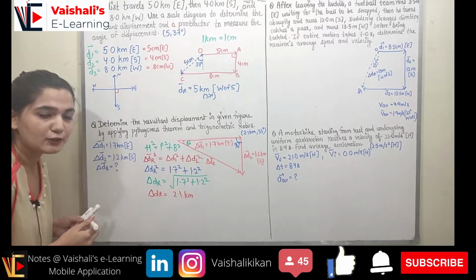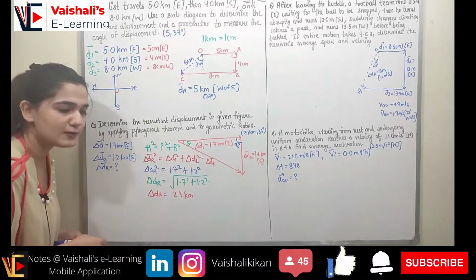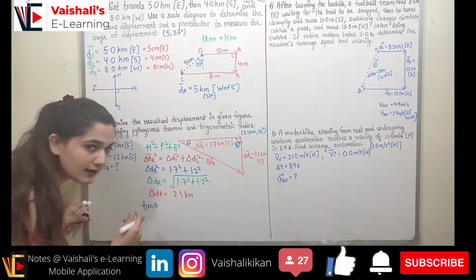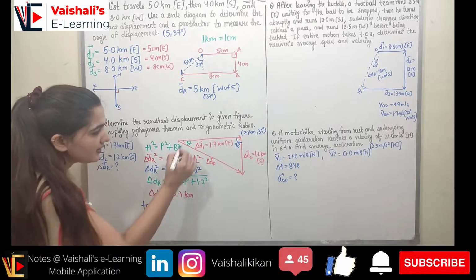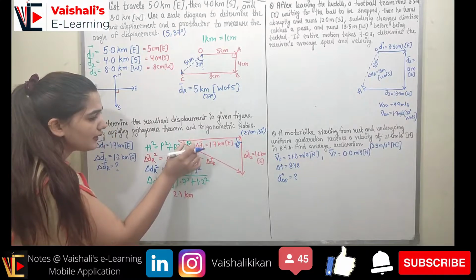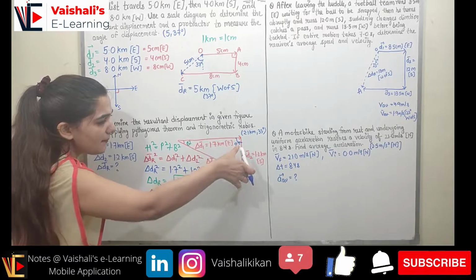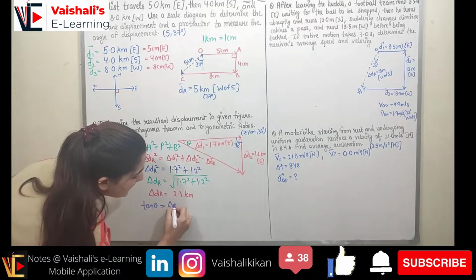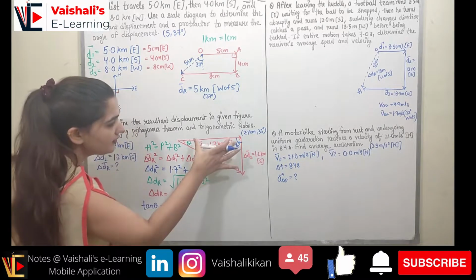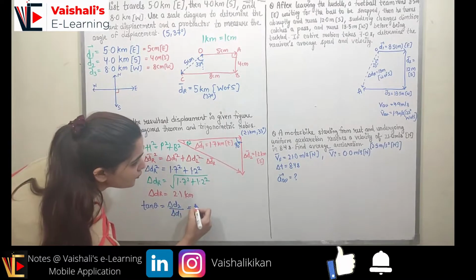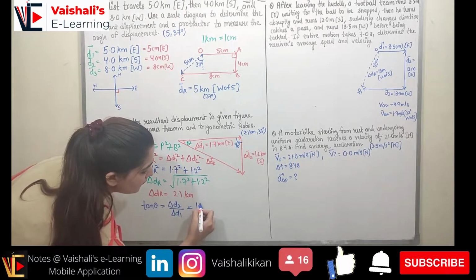So this is the magnitude. We should know the direction of dr as well. So direction can be found with the help of tan theta. We all know what tan theta is. This is the angle theta. So tan theta will be equal to perpendicular upon base. So this is my perpendicular. So tan theta will be equal to delta d2 upon delta d1. So this is how we can find it. It will be equal to, what is delta d2? 1.2 upon 1.7.